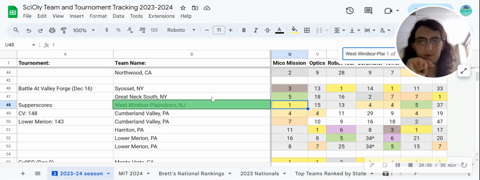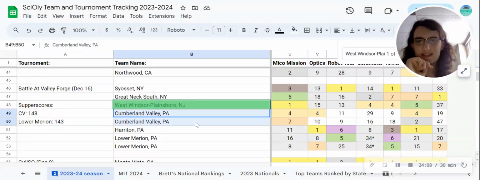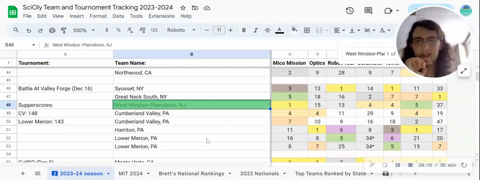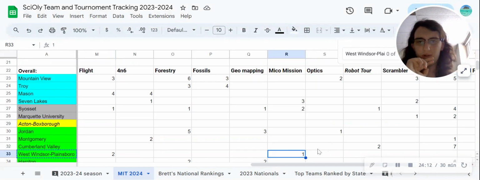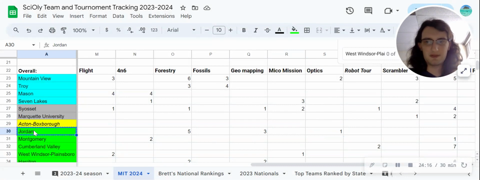First at Battle at Valley Forge, again, competing against Syosset, Great Neck South, CV. They can still manage to get first. So I think they will take first here as well. Optics, I'm giving to Jordan.